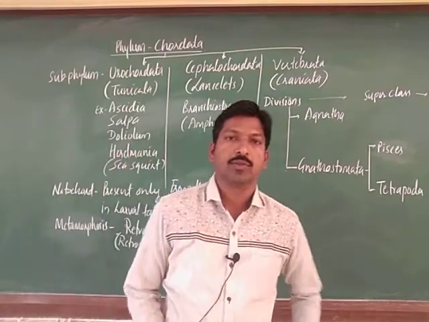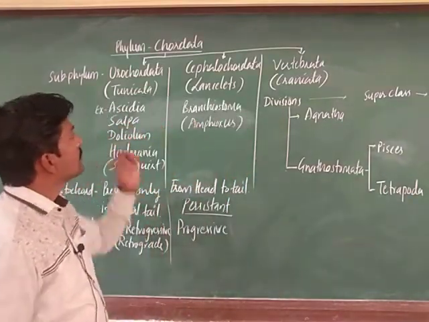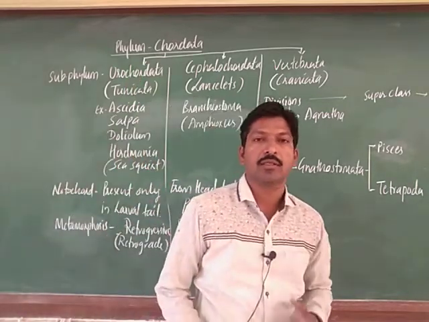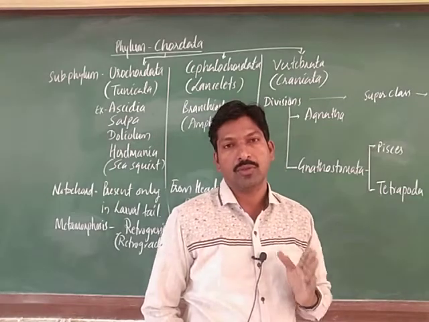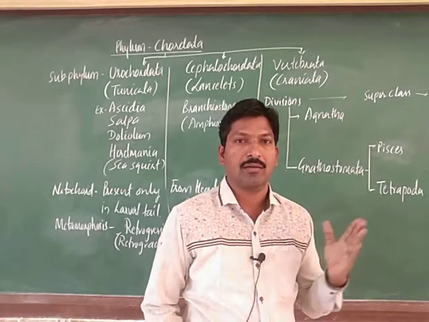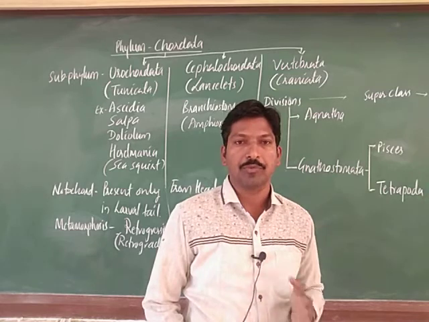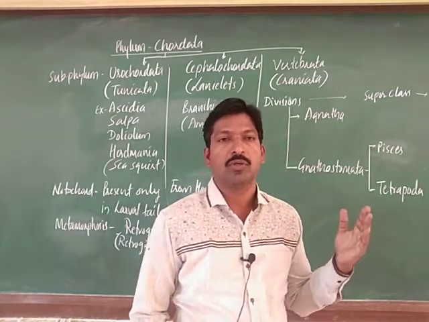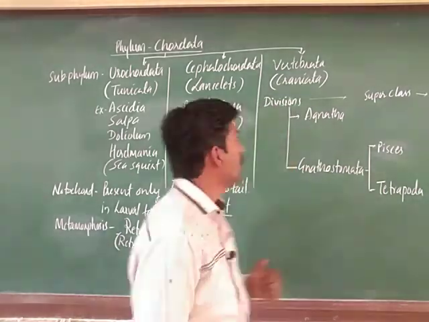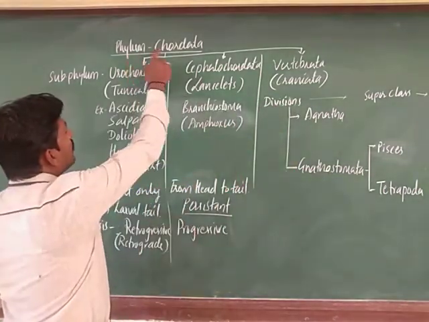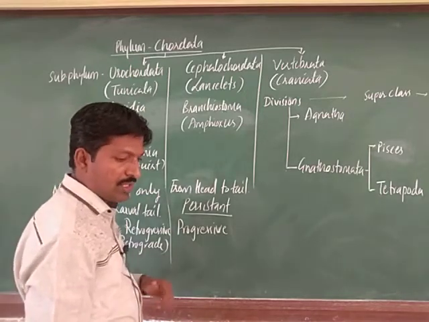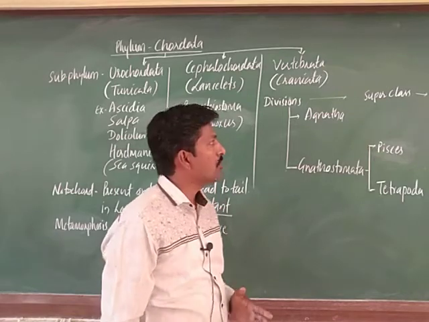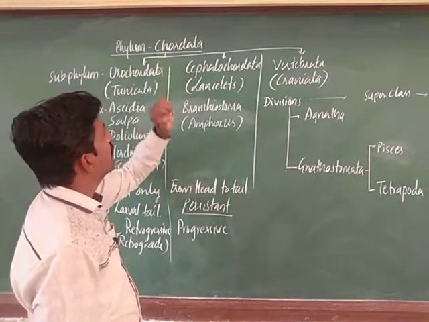Hello students. So now in this video let us discuss the phylum Chordata. In the previous video we discussed the non-chordata and their phyla, right. There are 10 phyla, from sponges, that is Porifera, to Hemichordata, right. So now the next one is phylum Chordata. The features of phylum Chordata we also discussed. Now in this video let us discuss the classification of Chordata, right, phylum Chordata.